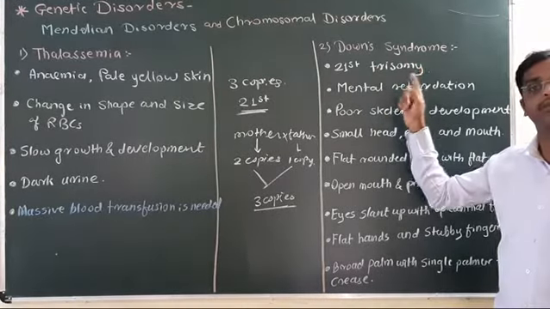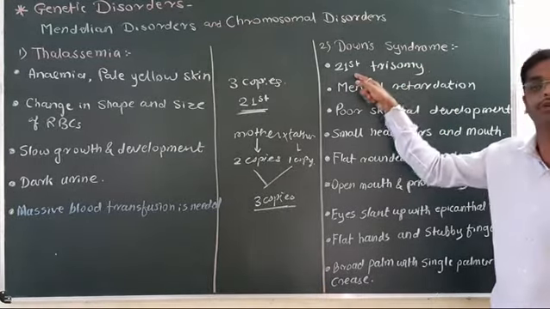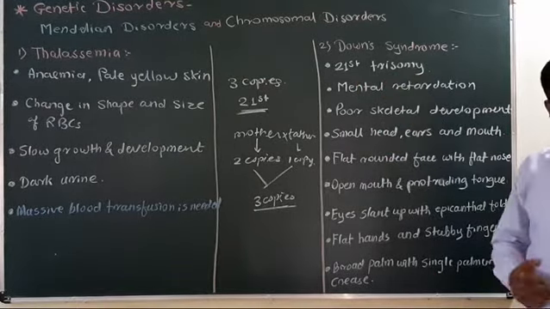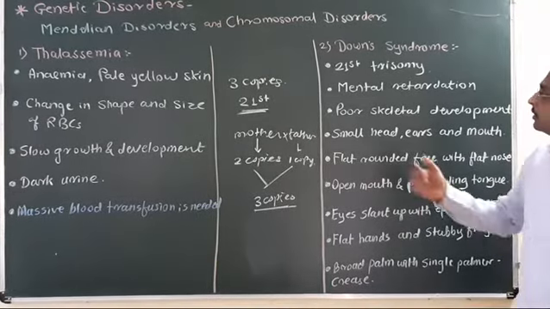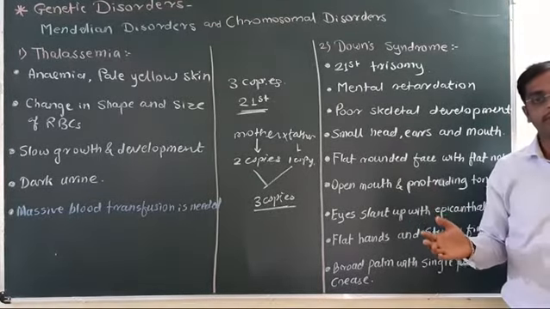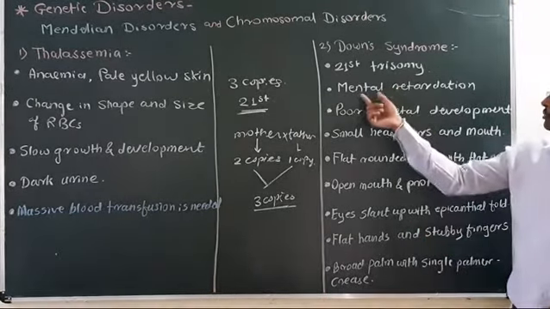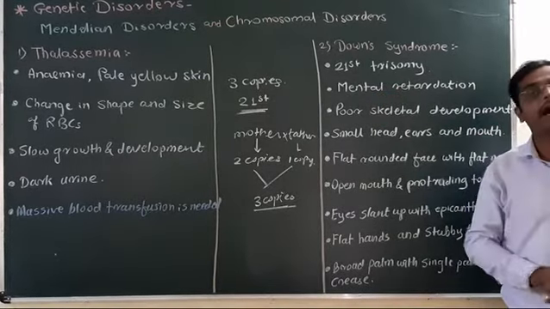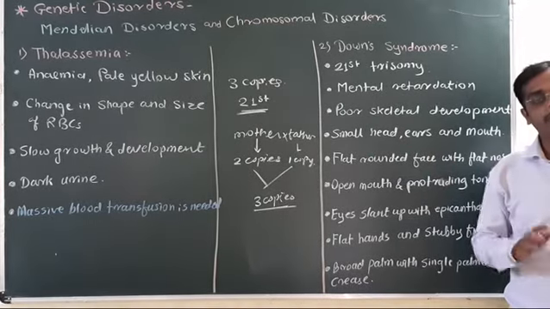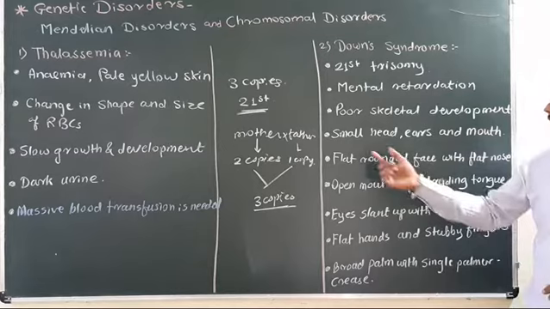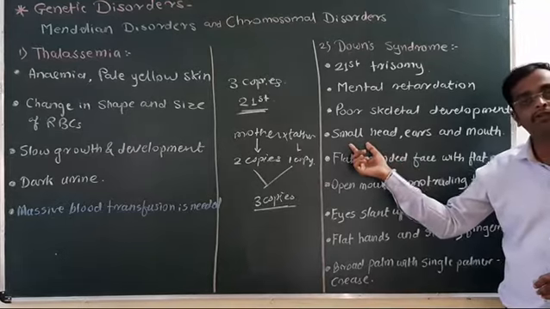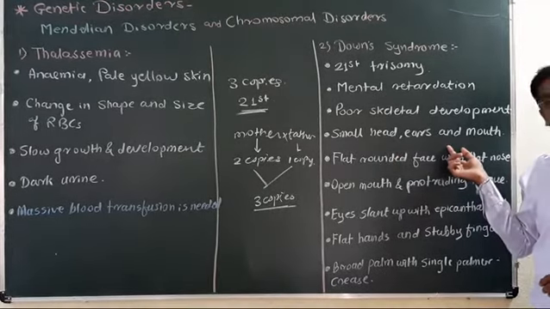Tri means 3 and soma means body. 3 bodies of 21st chromosomes are observed. Now, the symptoms. The symptoms are, first, mental retardation is observed in the patient. With Down syndrome, the mental faculties are underdeveloped. Poor skeletal development, short stature. Small head, ears and mouth. As the development is poor, the head is relatively small with small ears and small mouth.